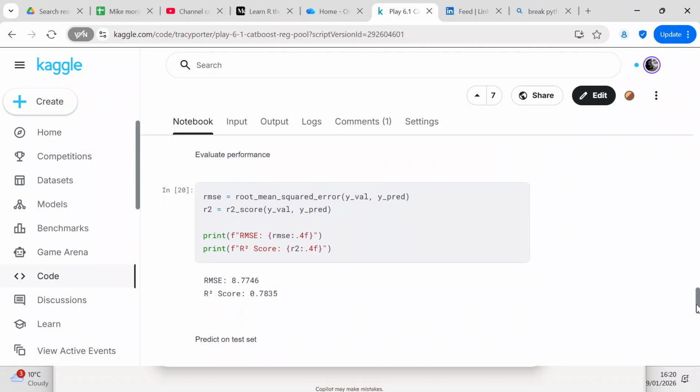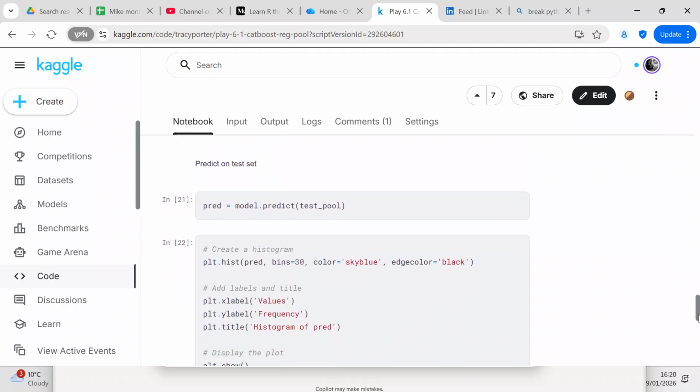The RMSE, that's your root mean squared error, is 8.77, and your R-squared score, which is another evaluation metric, is 0.7835.